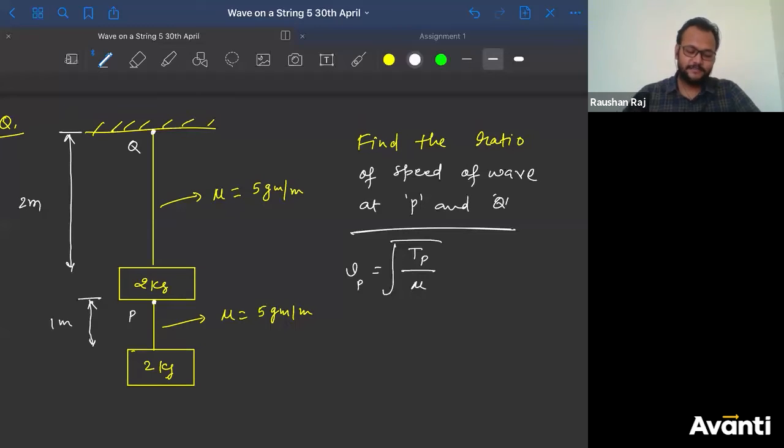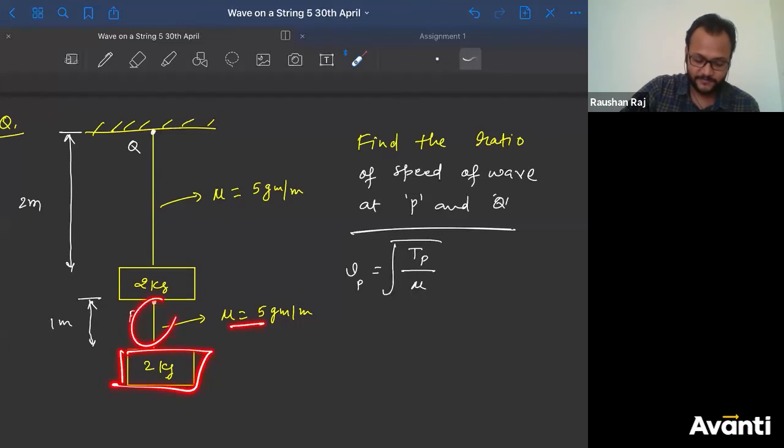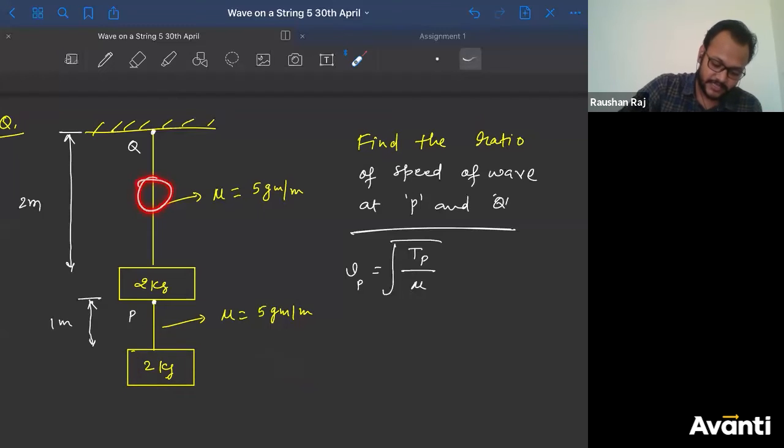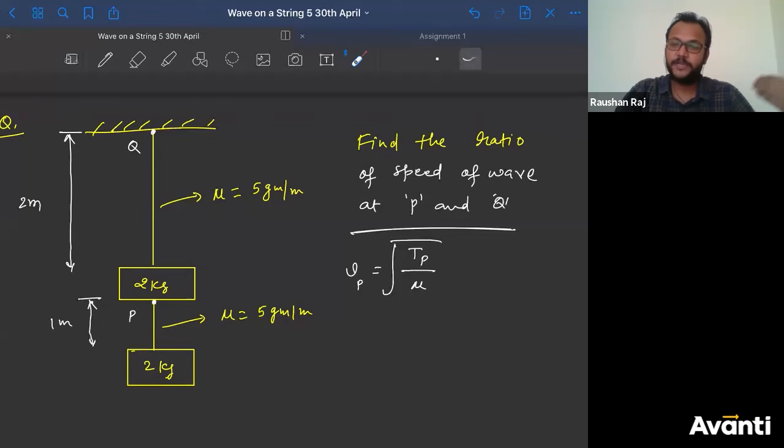See, point is, if you see the mass per unit length, it is 5 gram only. So what is the mass of this string? 5 gram. What is the mass of this string? 10 gram. What is the mass of this block? 2 kg, that means 2000 gram. Can I say this is very, very large as compared to this? 2000 gram divided by 5, 400 times, right? So the mass of these strings is so small as compared to these masses that we can ignore them. If somebody asks you the accurate answer, you should be considering that.